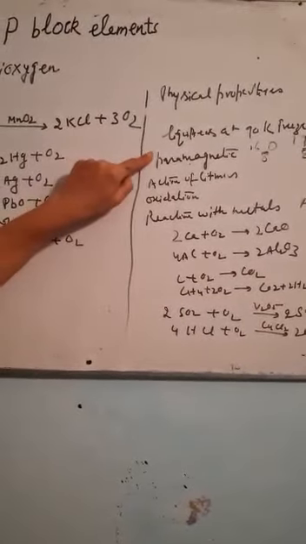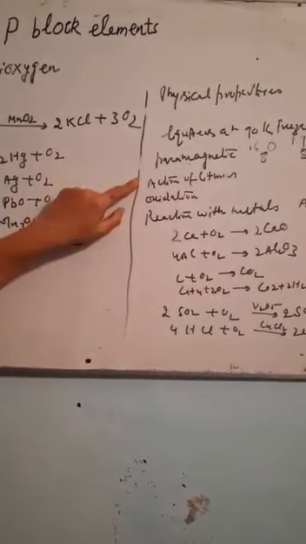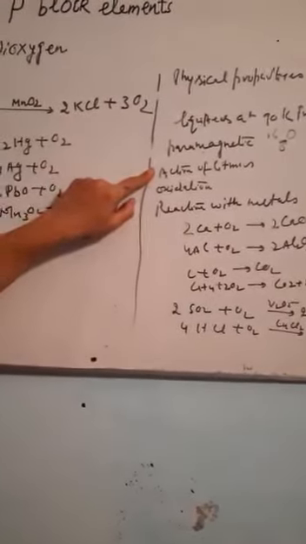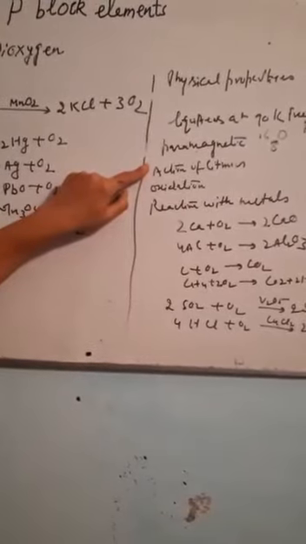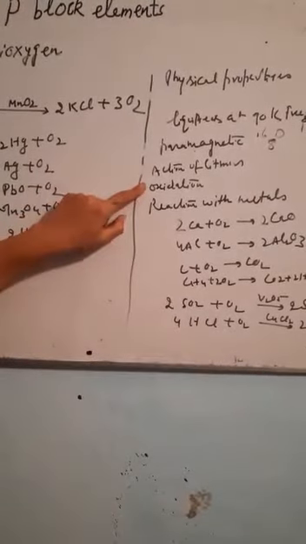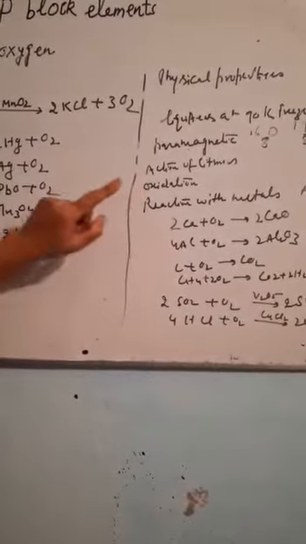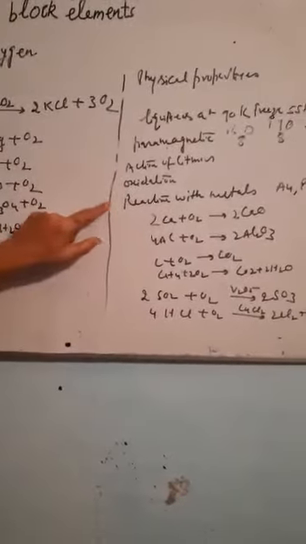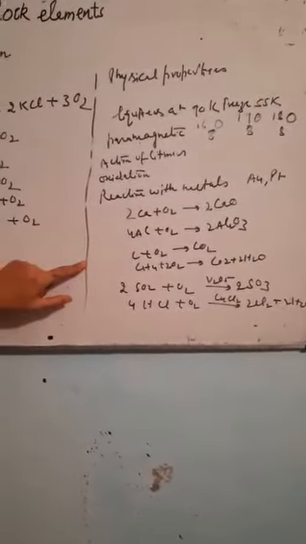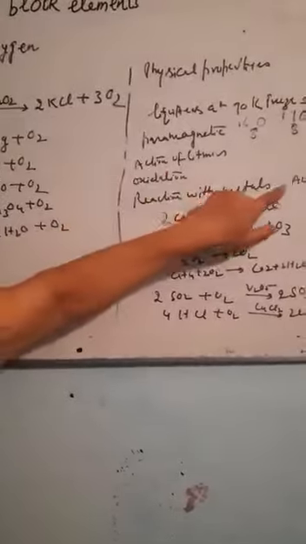Now, one very important property which is mostly asked in competitions is that although it contains an even number of electrons, it is paramagnetic in nature. If we look at its action on litmus, it is neutral in nature. It is a strong oxidizing agent. It can react with metals, non-metals and compounds, except noble metals like gold and platinum.